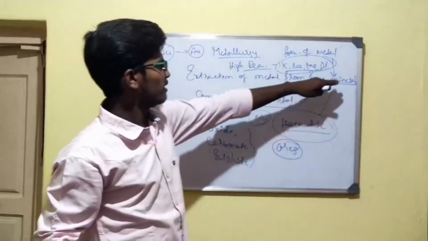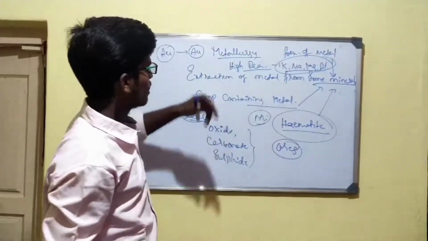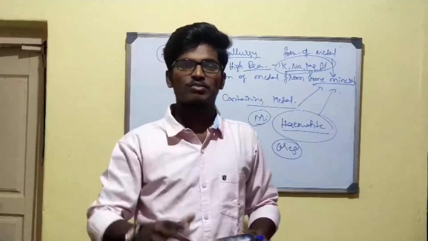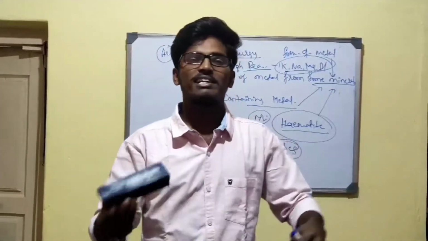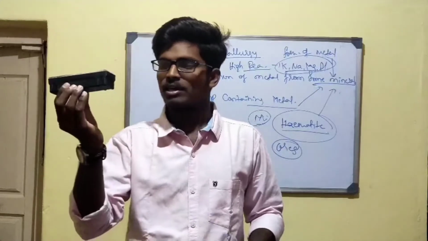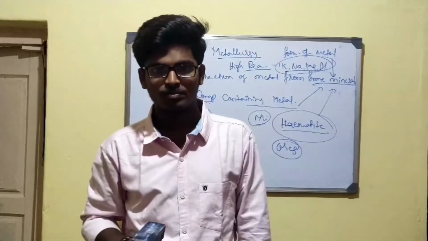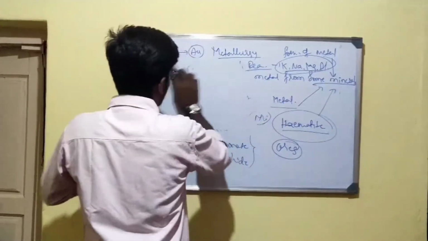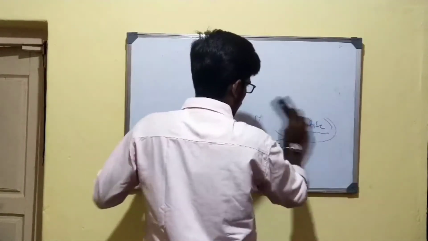By knowing about mineral and ore, as well as this brief introduction of metallurgy, we will come to know what I already told you in the beginning: metallurgy is the extraction of metal from the ore. Then, what are the steps we have to follow to extract the metal from an ore? If I have an ore, I need to extract the metal from it. We have general steps in metallurgy, or general steps for the isolation of an element from an ore. Which are those steps? We will discuss.